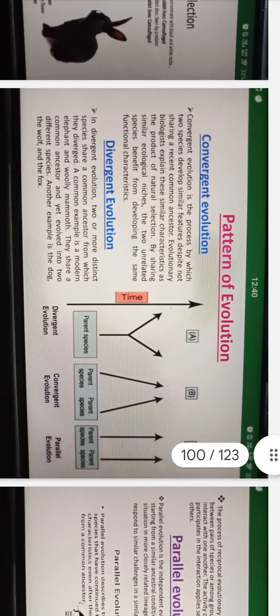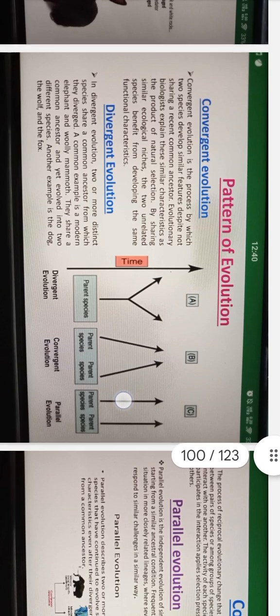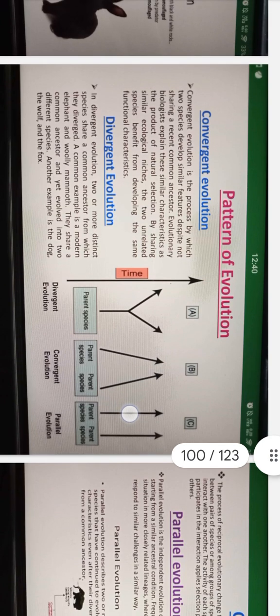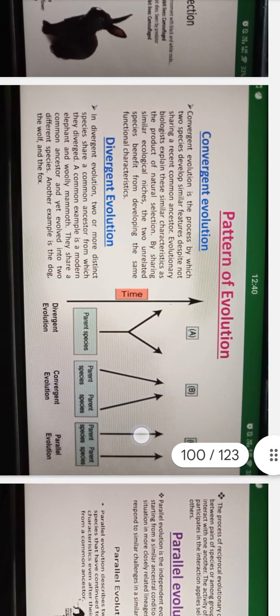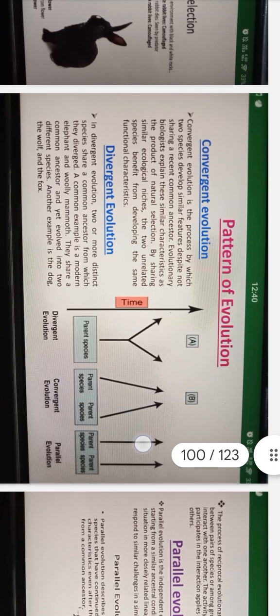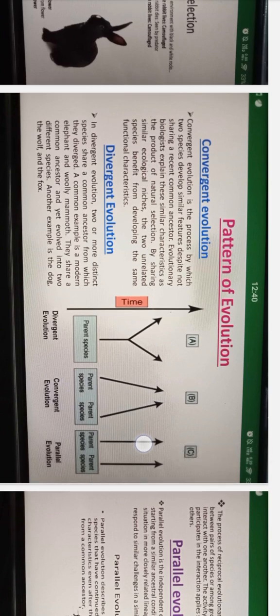Patterns of evolution. Convergent evolution. Convergent evolution is a process by which two species develop similar features despite not sharing a recent common ancestor. Evolutionary biologists explain the similar characteristics as a product of natural selection. By sharing similar ecological niches, the two unrelated species benefit from developing the same functional characteristics.